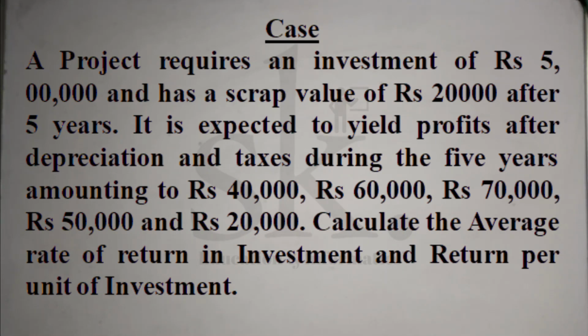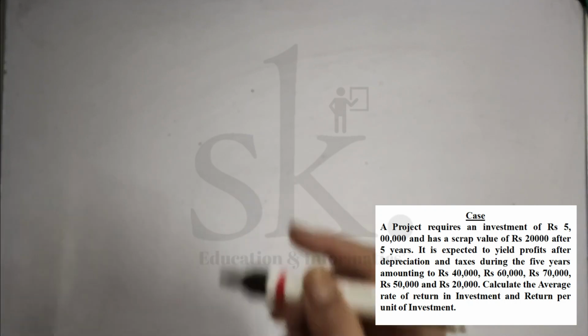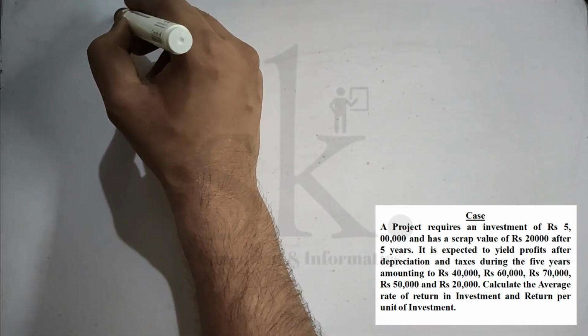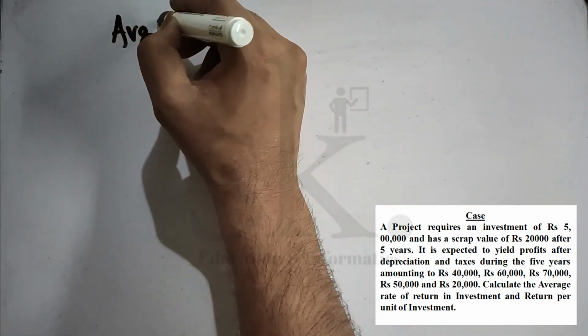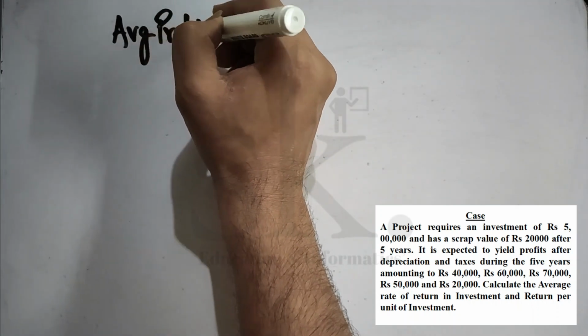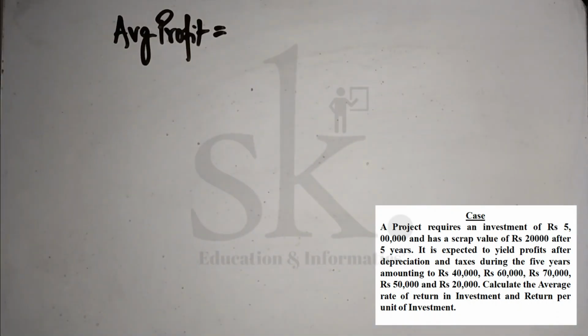So we are aware that the profit has been given after tax and after depreciation. First, we try to calculate the average profit. The amounts are 40,000, 60,000, 70,000, 50,000 and 20,000.